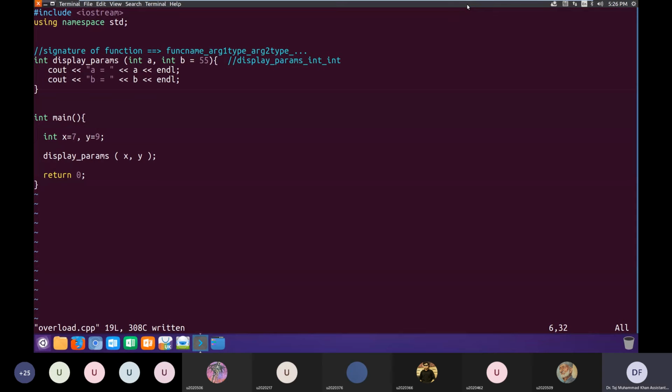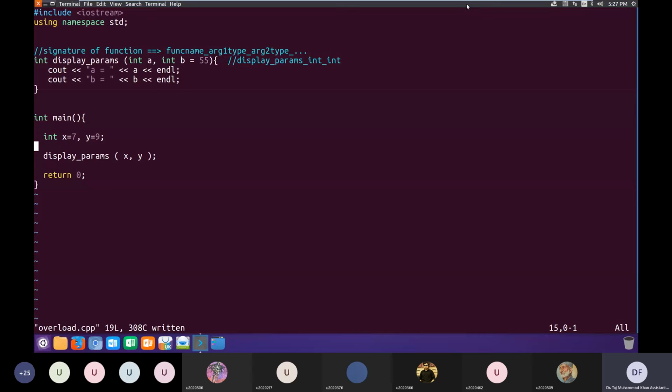In this case, when the function is called, if the argument with a default value is passed a value, then the value passed in the argument will be used. But if the argument with a default value is not passed at that particular place, then the default value will be used.